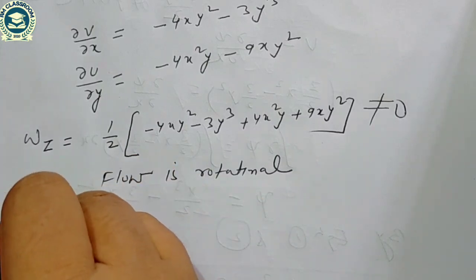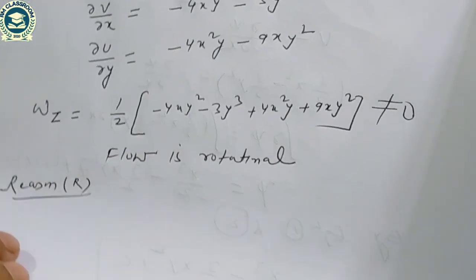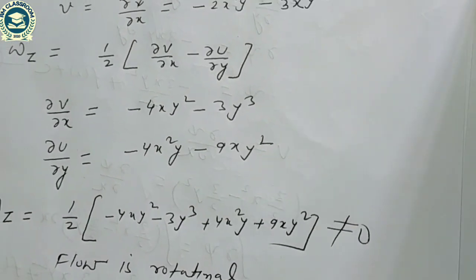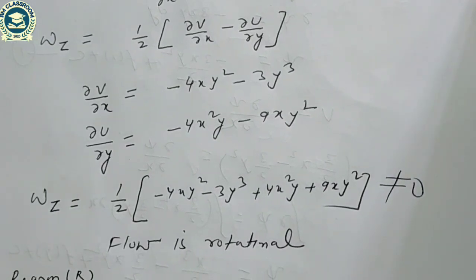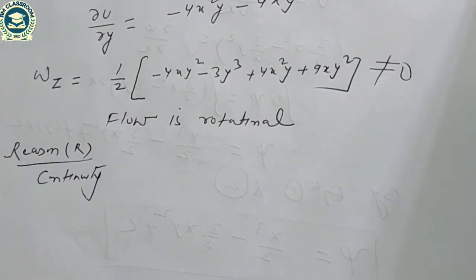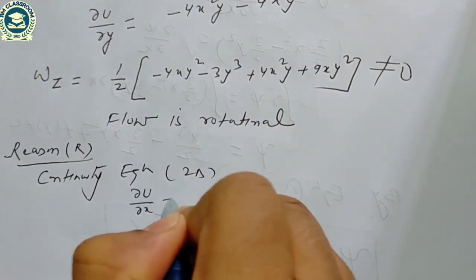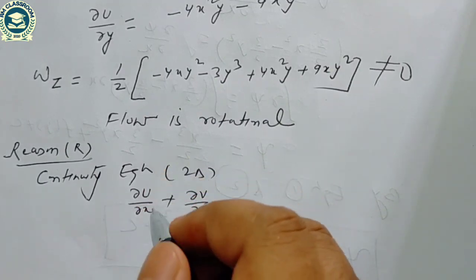Now I have to check reason. What is saying in the reason, or what is the statement given in the reason? So in the reason it is given the function satisfy continuity equation. So firstly I have to check continuity equation del u by del x plus del v by del y. So continuity equation for two-dimensional del u by del x plus del v by del y, and it should be equal to 0.